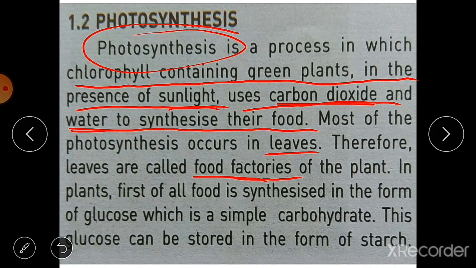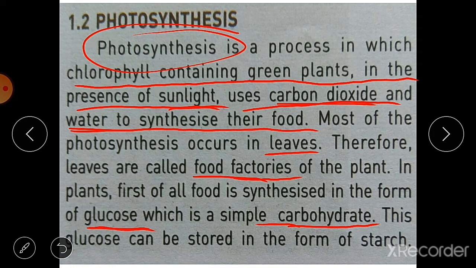These are the food factories of the plant because food is prepared in the leaves. In plants, first of all, food is synthesized in the form of glucose. When this food is prepared in the leaves, it is in the form of glucose. And what is glucose? Glucose is one type of sugar, and it is a carbohydrate, because it gives us energy. We know that carbohydrates are the energy giving food, and glucose is one type of carbohydrate.